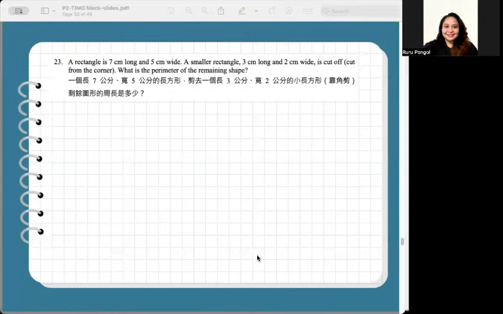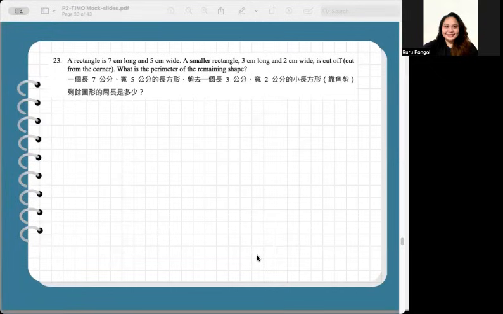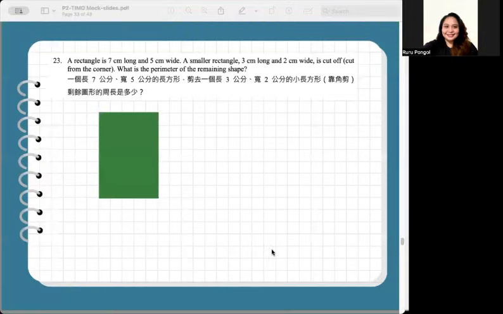Number 23, a rectangle is 7 centimeters long and 5 centimeters wide. A smaller rectangle, 3 centimeters long and 2 centimeters wide, is cut off from the corner. What is the perimeter of the remaining shape? Alright, so here's a 7 centimeter long by 5 centimeter wide rectangle. So let's label that it is 7 centimeters long, so the other side is also 7.